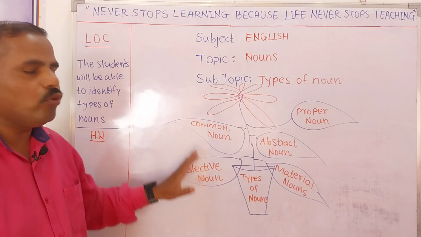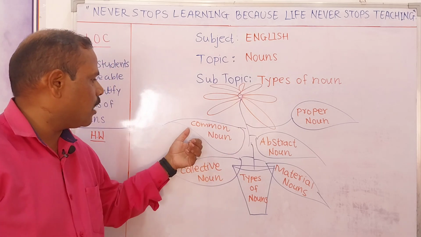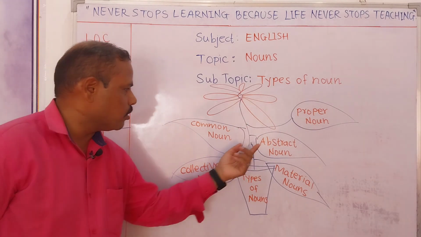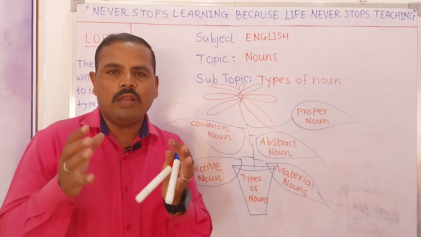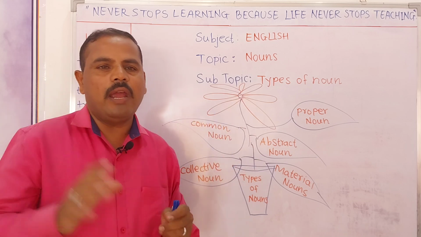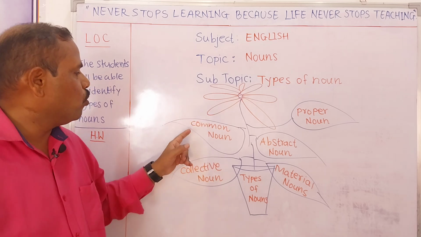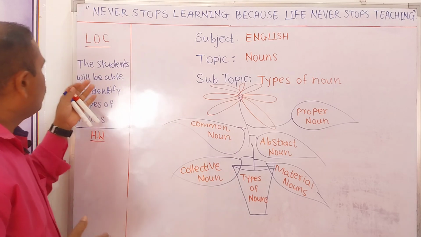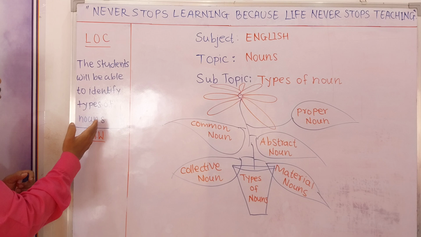These are the 5 types of nouns that we have to understand, and one by one we will understand what is common noun, what is proper noun, what is collective noun, what is abstract noun, and what is material noun. Once you understand the concept, definitely there will not be any doubt in your mind, and you will be able to understand the correct type of noun. The students will be able to identify types of noun.